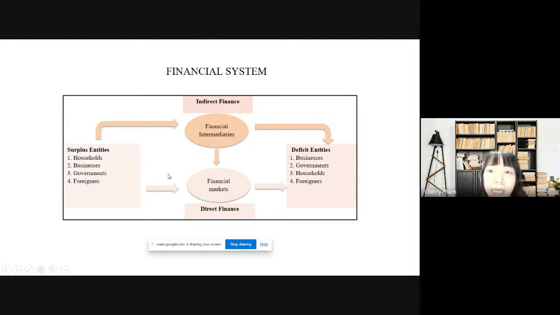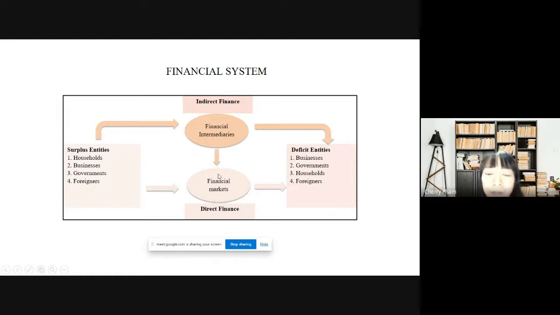Surplus entities and deficit entities both include households, businesses, governments, and foreigners. But surplus entities are those whose income exceeds their expenditure, so they have surplus funds which can be saved or invested. On the contrary, deficit entities are those whose expenditure exceeds their income. So they lack money, and they have to borrow or issue stock through the financial market.